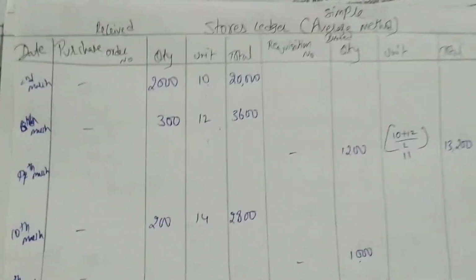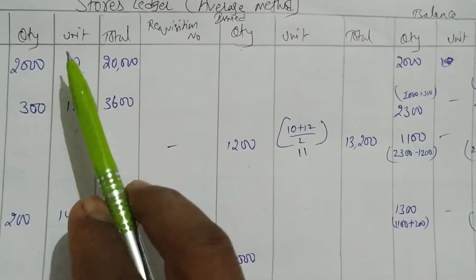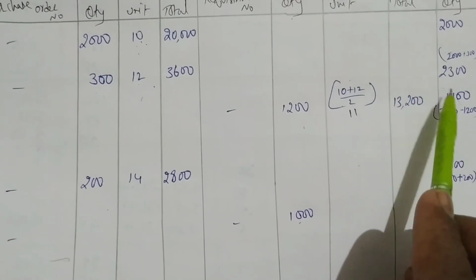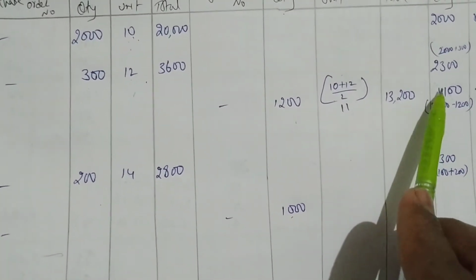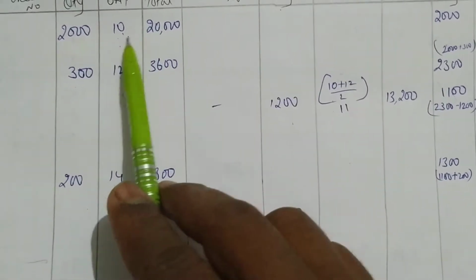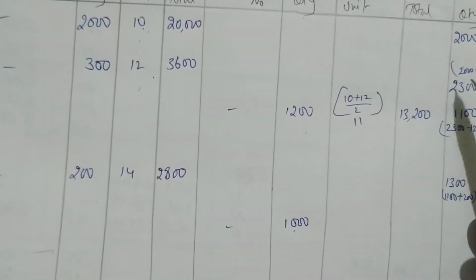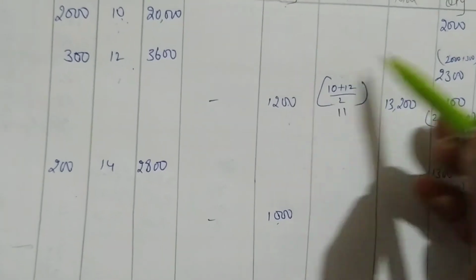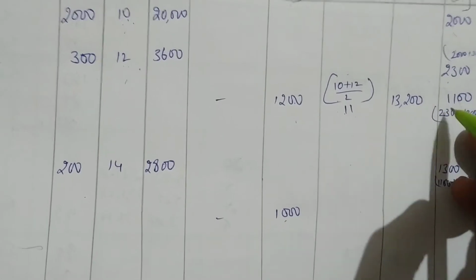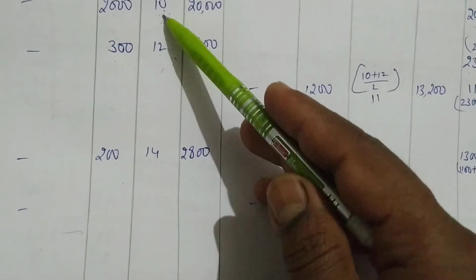So how many materials are we having here? First we have 2,000 units. From 2,000, we issued 1,200, so left over is 800. And to this 800 we added 300. So 800 plus 300, 1100 we are having. Is this 2,000 included in the 1100? Yes. So it means we have to take 10 plus 12 plus 14.